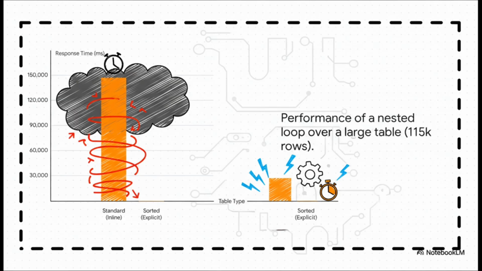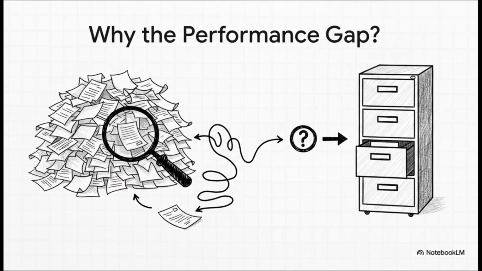The exact same logic, but this time using an explicitly declared sorted table, took just 81 milliseconds. That's not a small difference. That is thousands of times faster. It's night and day. So what on earth is going on here?